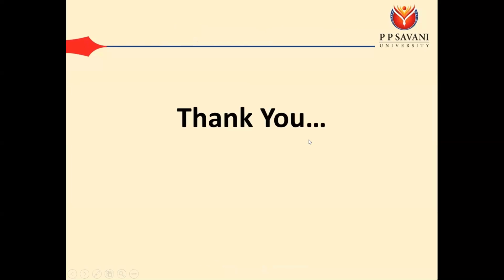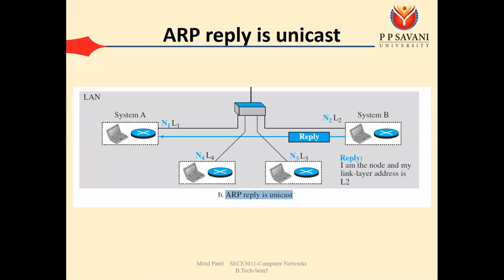This is all about ARP, and by that we are completing our module number 3, which is our data link layer. In the data link layer, we mainly focused on the various responsibilities of the data link layer. We started with error control. In error control, we saw the error detection and error correction techniques.